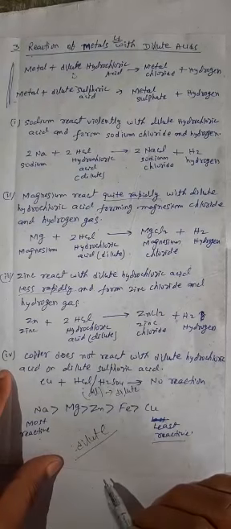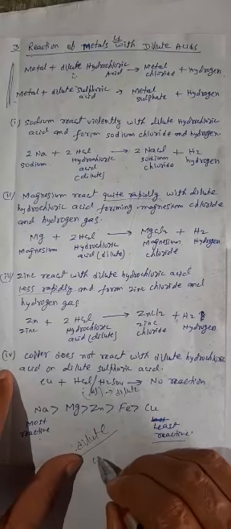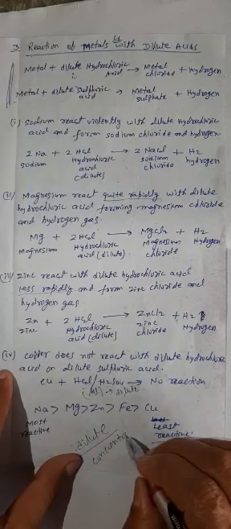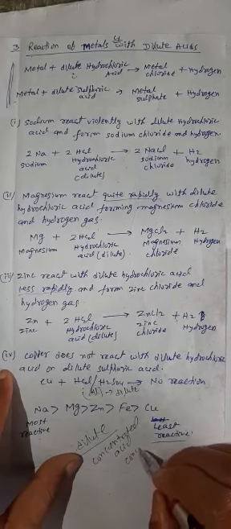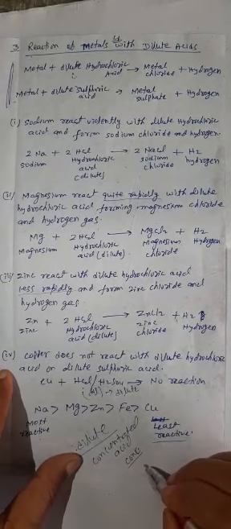If water is mixed with acid, that is known as dilute acid, and if water is not mixed with acid, that is known as concentrated acid. In short, it is written as conc. Conc means concentrated and dil means dilute.